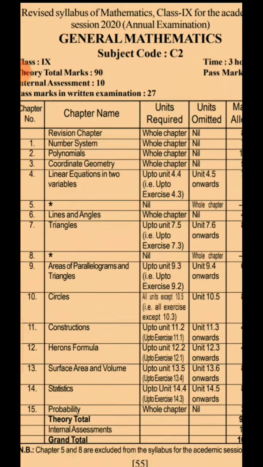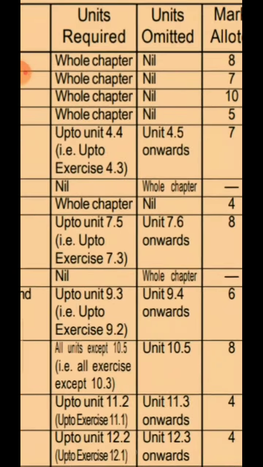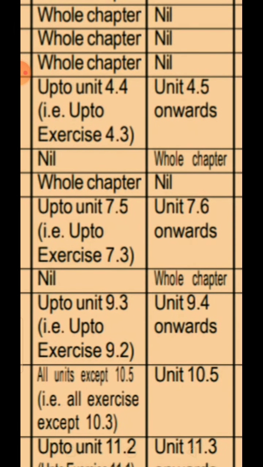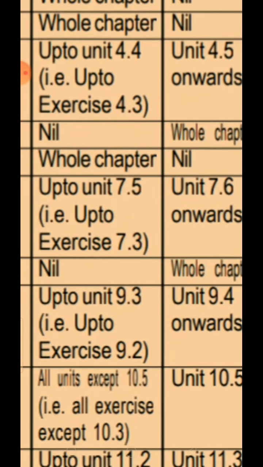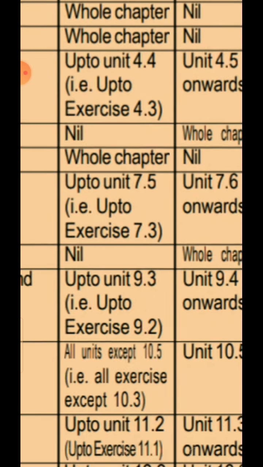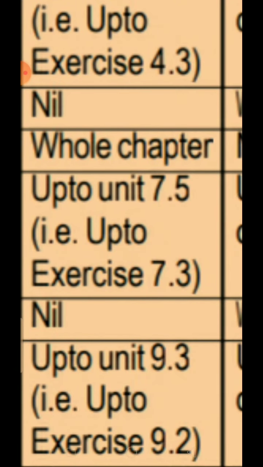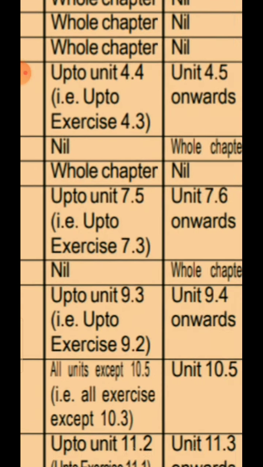Then in triangles, which is a vast chapter, you will have to study only up to unit 7.5, and the exercises would be only up to 7.3. So anything and everything that is written between unit 7.1 all the way to unit 7.5, you have to study it.